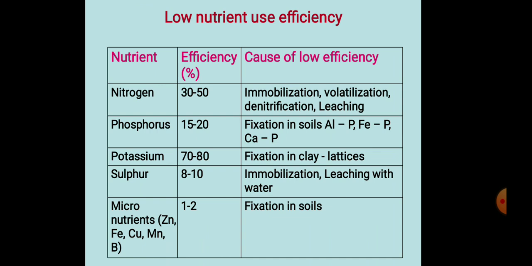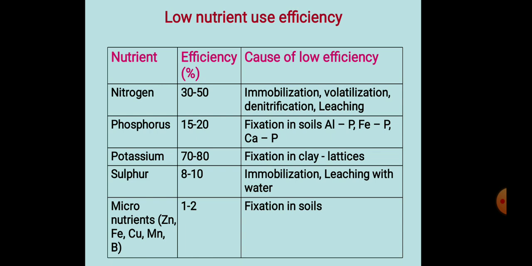First, nitrogen: 30 to 50% efficiency, and the causes of low efficiency are immobilization, volatilization, denitrification and leaching. Next is phosphorus: 15 to 20% efficiency, with fixation in soils as aluminum phosphorus, iron phosphorus and calcium phosphorus.